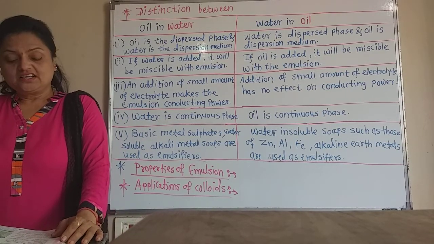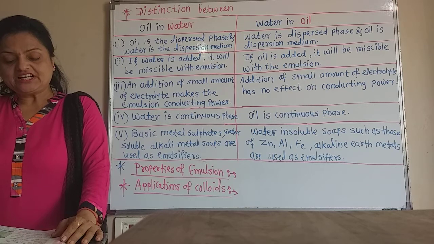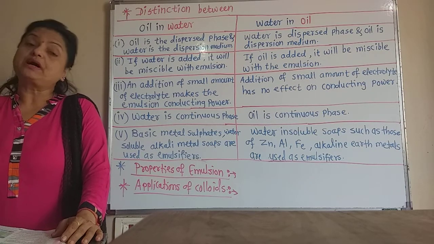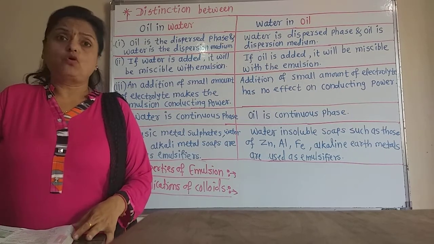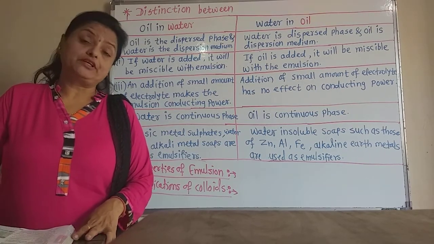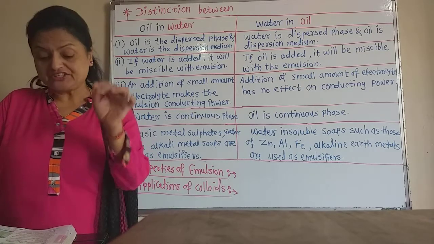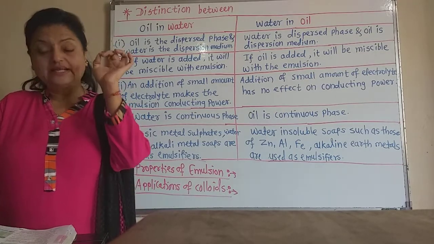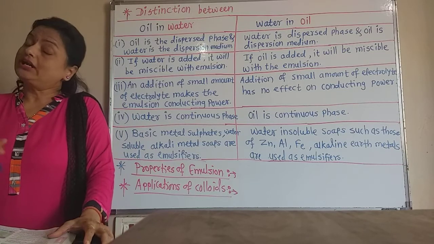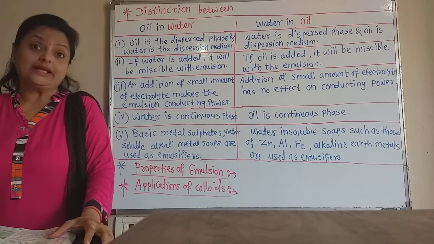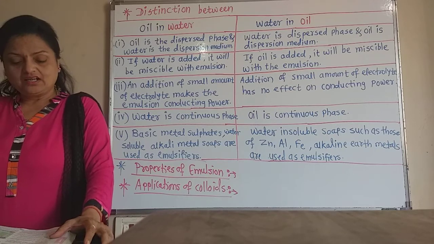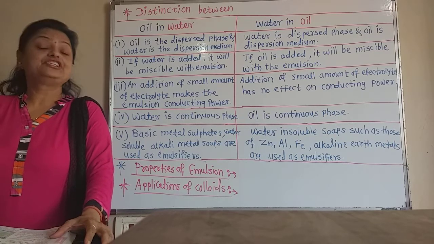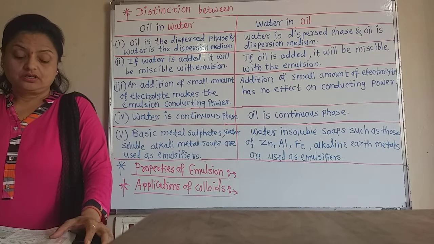Second is, the droplets in emulsion are often negatively charged and can be precipitated by electrolyte. Yes, in the emulsion of any type, water in oil or oil in water type, the droplets of the dispersed phase always have the negative charge. And by addition of electrolyte, we can precipitate that dispersed phase.